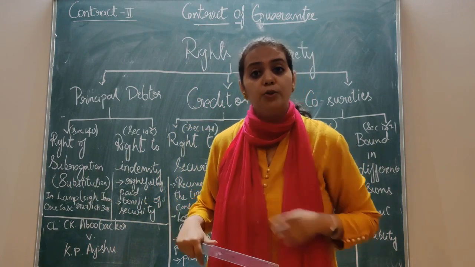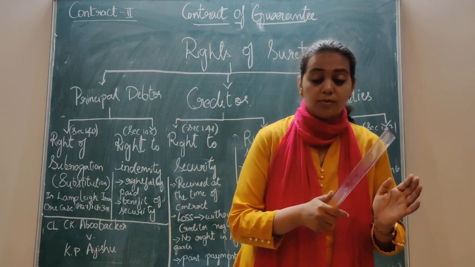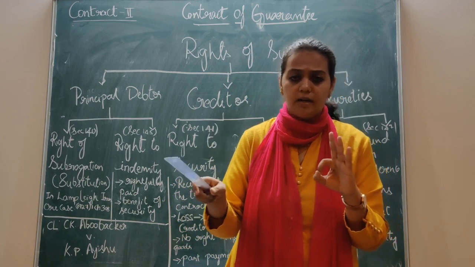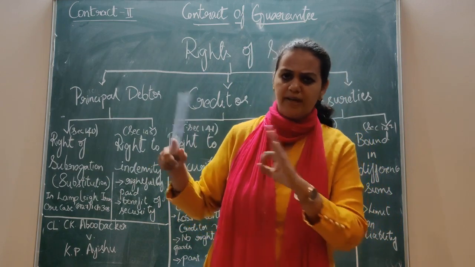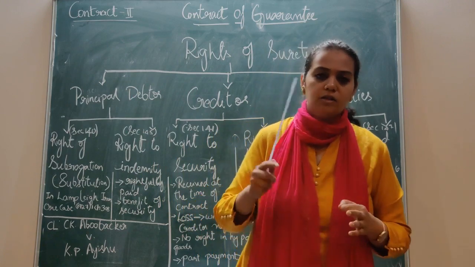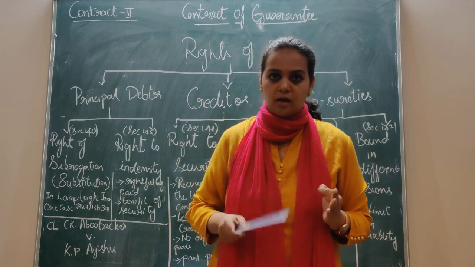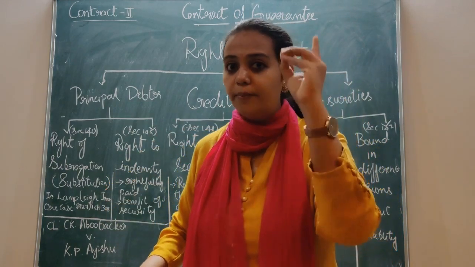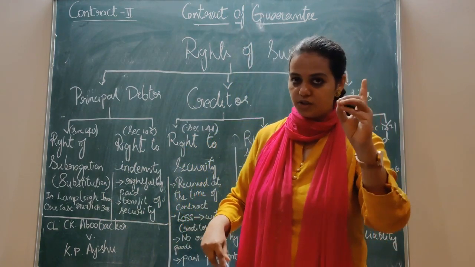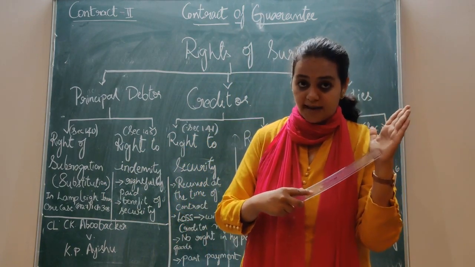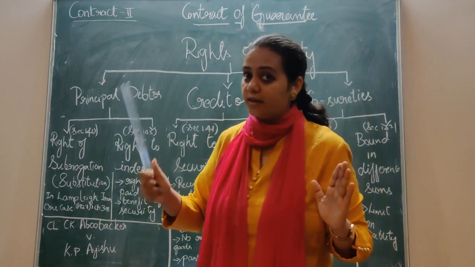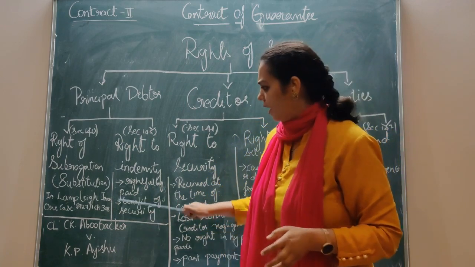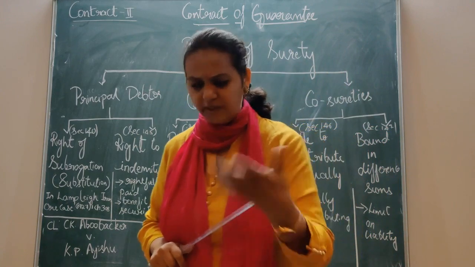Now, how much can the surety recover? The surety can also recover these three amounts, because the surety has not made any mistake. The principal debtor had to pay, he doesn't pay. Now since the surety is under loss, he has to recover from the principal debtor. That means he has rightfully paid these three amounts as per the court's decision and as per the contract of guarantee, so he can recover the amount which the surety has paid rightfully to the creditor. Got it? Simple. Now, what is wrongfully paid? We'll take an illustration again for this.